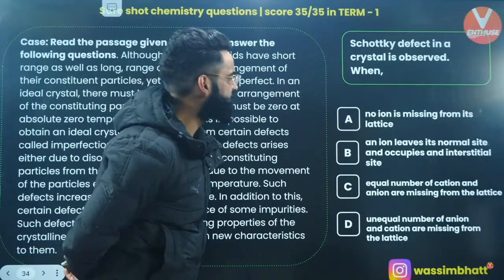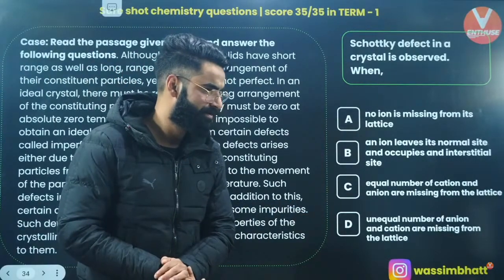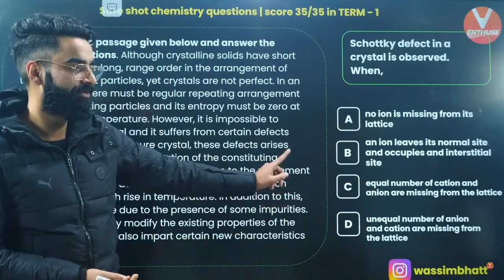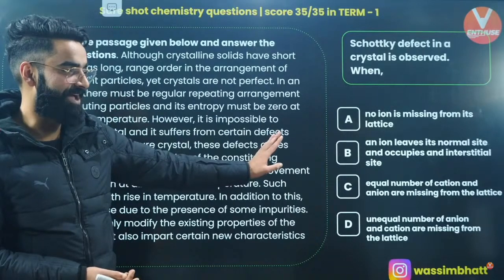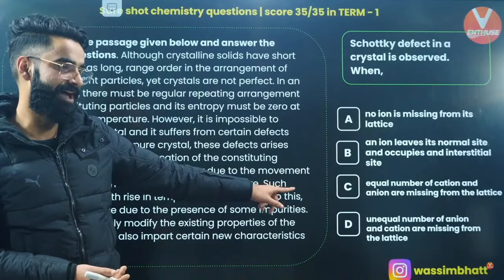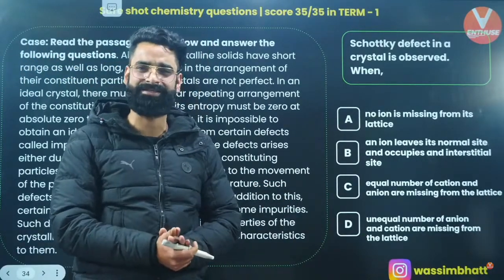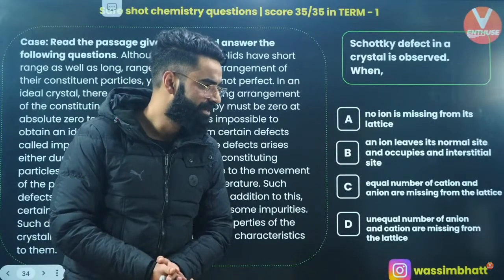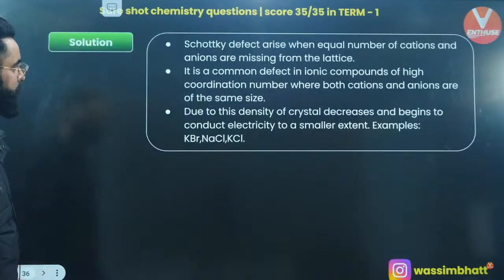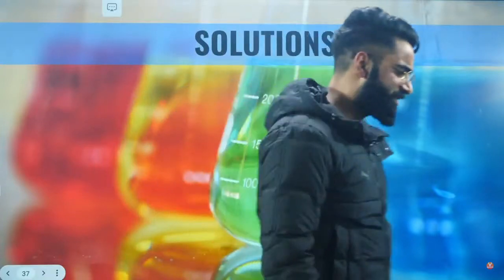Schottky defect in a crystal is observed when? This is something which every one of you would be knowing, right? I would want you guys to flood the chat box with the correct answers. Absolutely. In case of Schottky defect, what happens? Equal number of cations and anions will be missing from their sites. Right? Perfectly done. It's going to be option C which is the correct answer of this question. Wonderful. Okay. Let's jump into solutions.